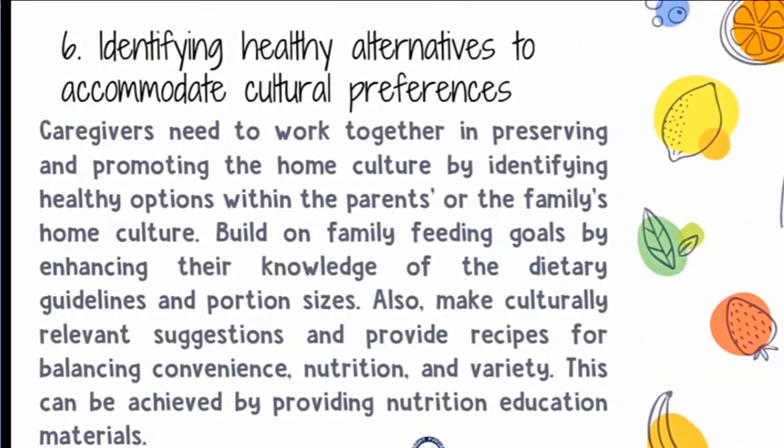Number six is identifying healthy alternatives to accommodate cultural preferences. Caregivers need to work together in preserving and promoting the home culture by identifying healthy options within the parents' or the family's home culture. Build on family feeding goals by enhancing their knowledge of the dietary guidelines and portion sizes. Also, make culturally relevant suggestions and provide recipes for balancing convenience, nutrition, and variety. This can be achieved by providing nutrition education materials.